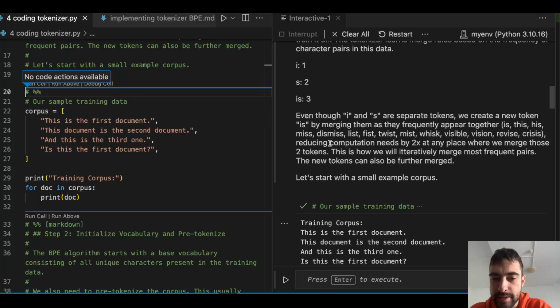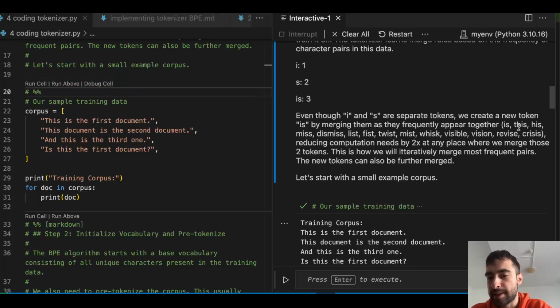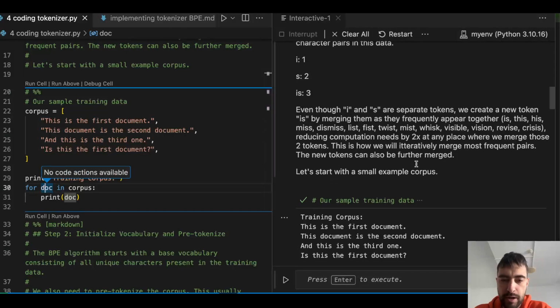And if we merge them here into "is", and then we notice that this token "is" comes up frequently with "h", then we can also use this new token to merge it with another token. And now we will have "his" and "his" here. So these new tokens can also be used in new merges. This is how we will reduce computation: we find the most frequent tokens and merge them, reducing computation the most.